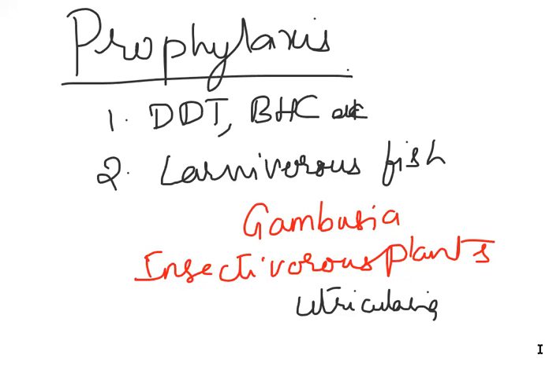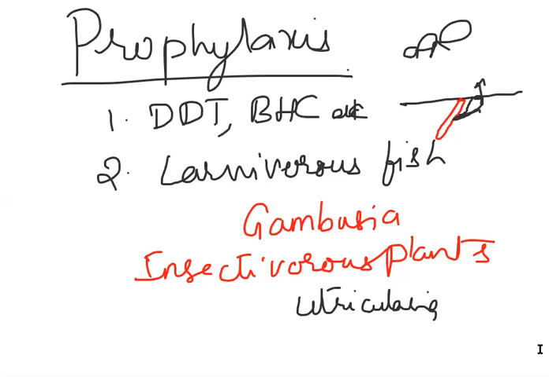We should know the larval form of the mosquito. Interestingly, the mosquito lives on land and in air, but the larval forms live in water, on the surface of water. Though the larva is in water, it breathes through the air.